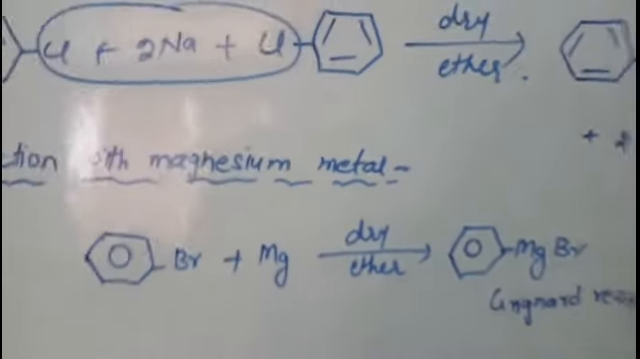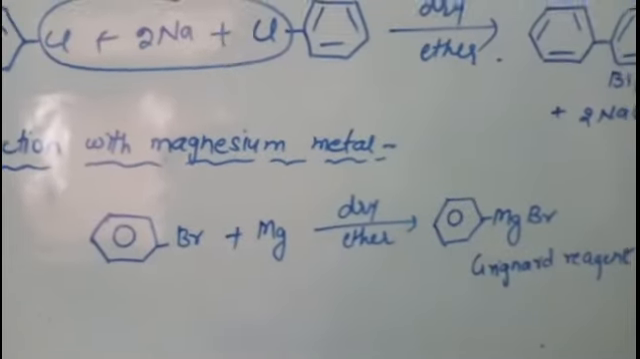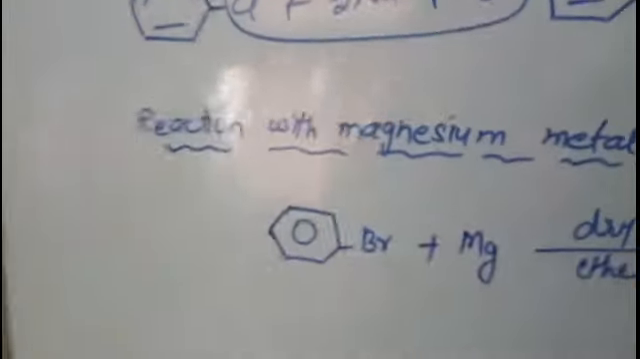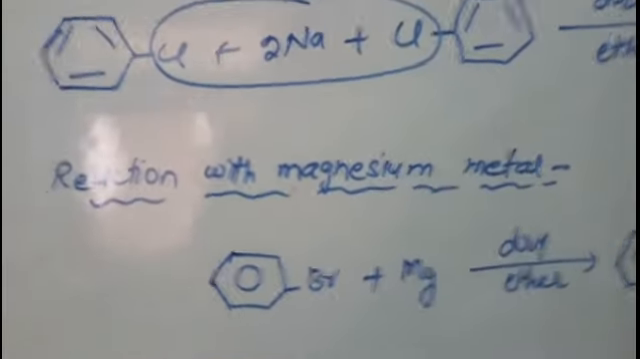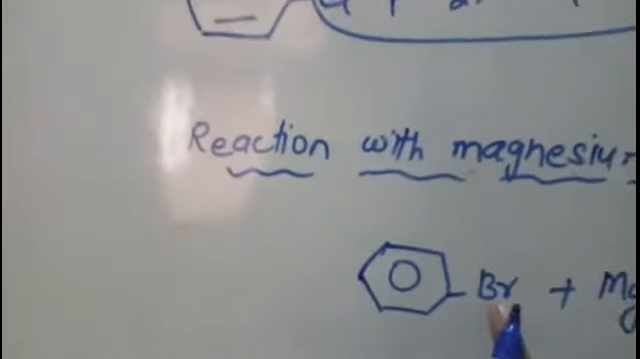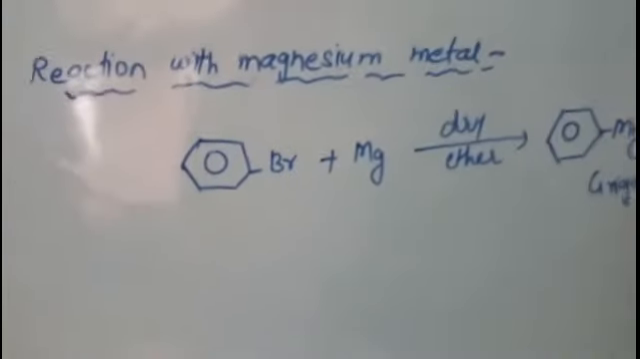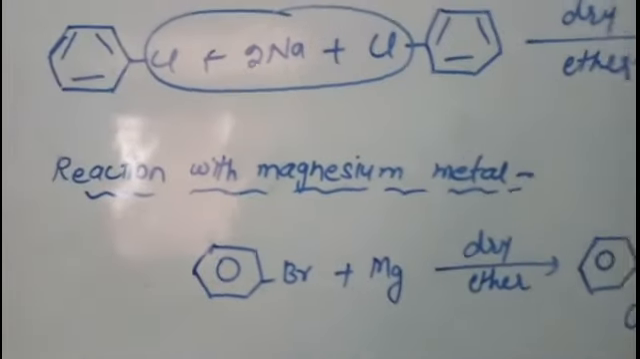Whichever aryl group you take, that aryl group will come here, and whichever halogen you take, that halogen will come here, right. So aryl magnesium halide or alkyl magnesium halide is known as Grignard reagent. That is formed here when haloarene reacts with magnesium metal in the presence of dry ether. Now here, if bromo and iodo group is there, they are better leaving groups due to their large size. Hence this reaction is carried out easily in the presence of dry ether.